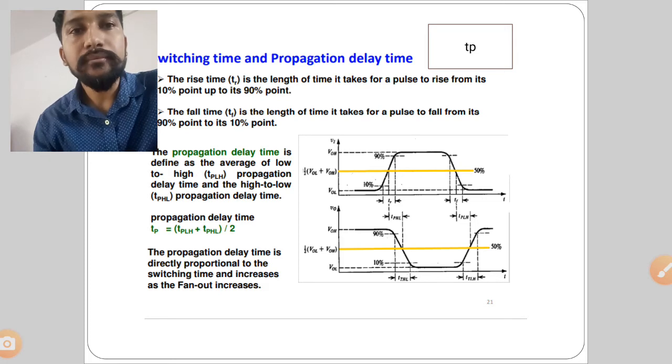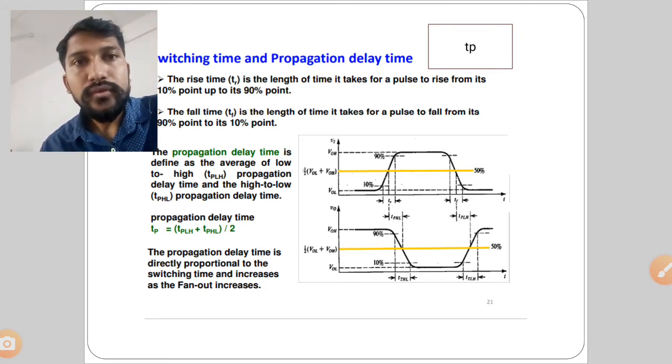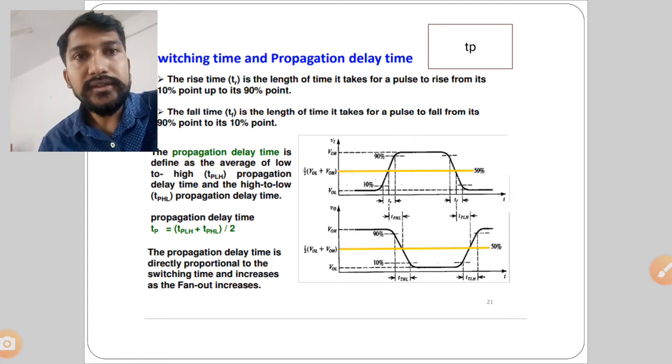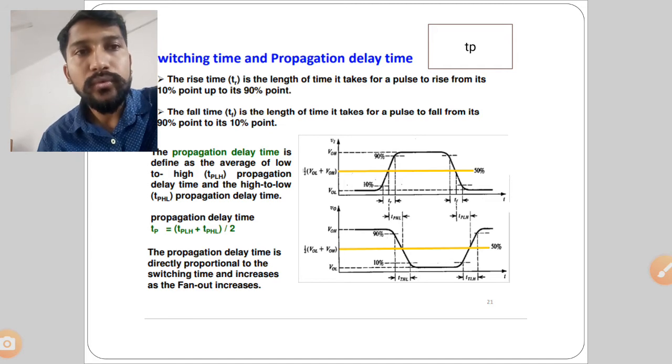Propagation delay time is denoted by TP. So what is rise time? See waveform number 1, it is going to rise from 10% to 90%, that is your rise time which is denoted by TR.